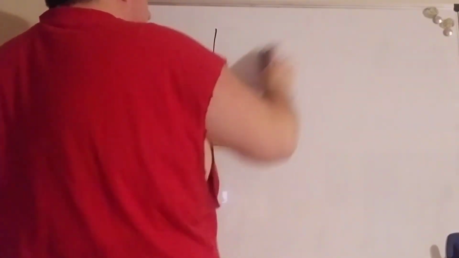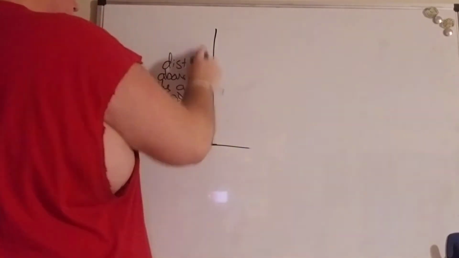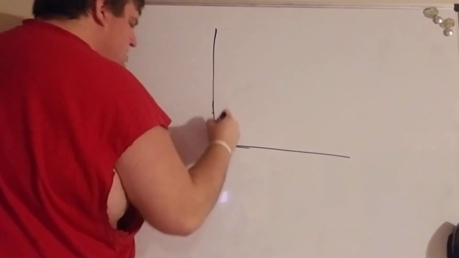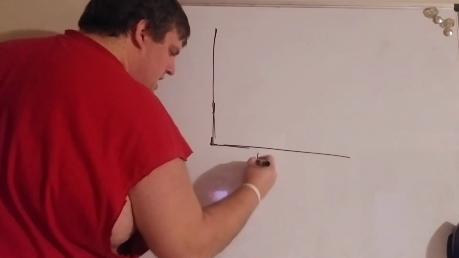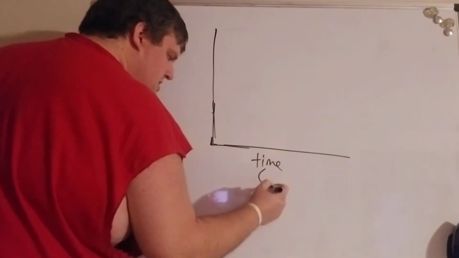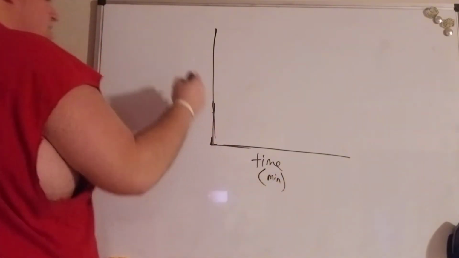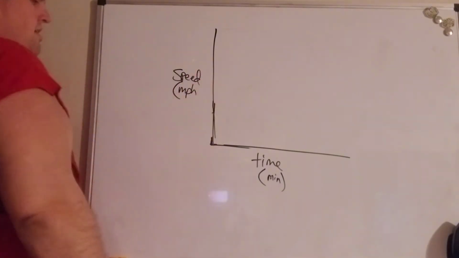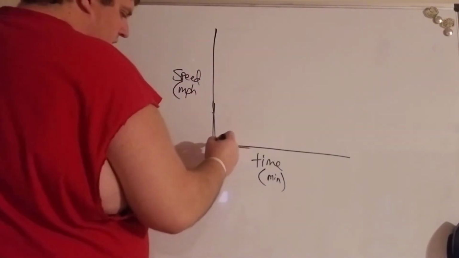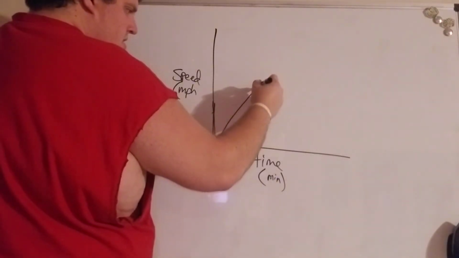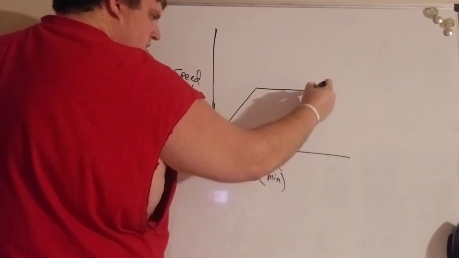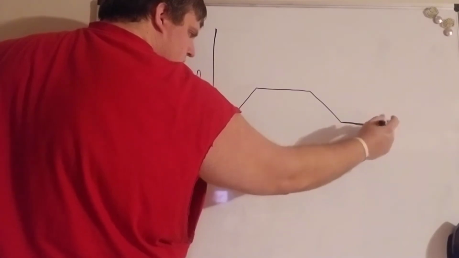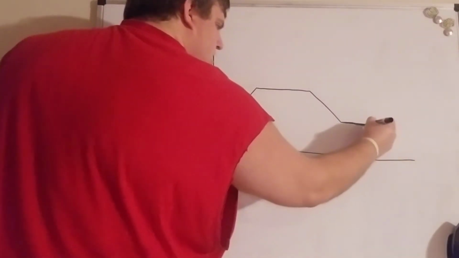So we're just going to look at these kinds of things and talk about these intervals, all right? Let's say we had, let's go speed and time this time. So we'll call this one time. The x-axis is typically time in minutes, and we'll say this is speed over here in miles per hour. So what we're going to have is something like this, something like this, something like this, and then this, and then maybe that, right?